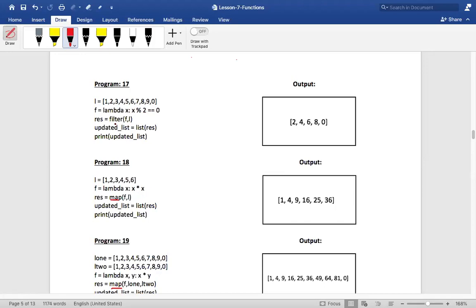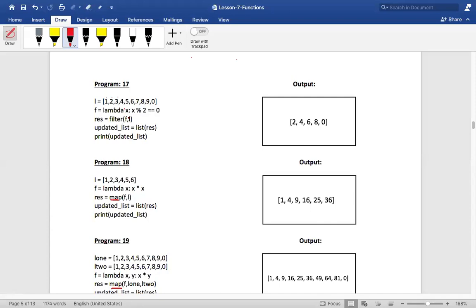Having said that, now see here in the filter. In filter I'm passing 2 parameters, right? So internally the filter function will pass each and every element from this list to this lambda function referred by f. How many parameters is it taking, Akshada? Only one.